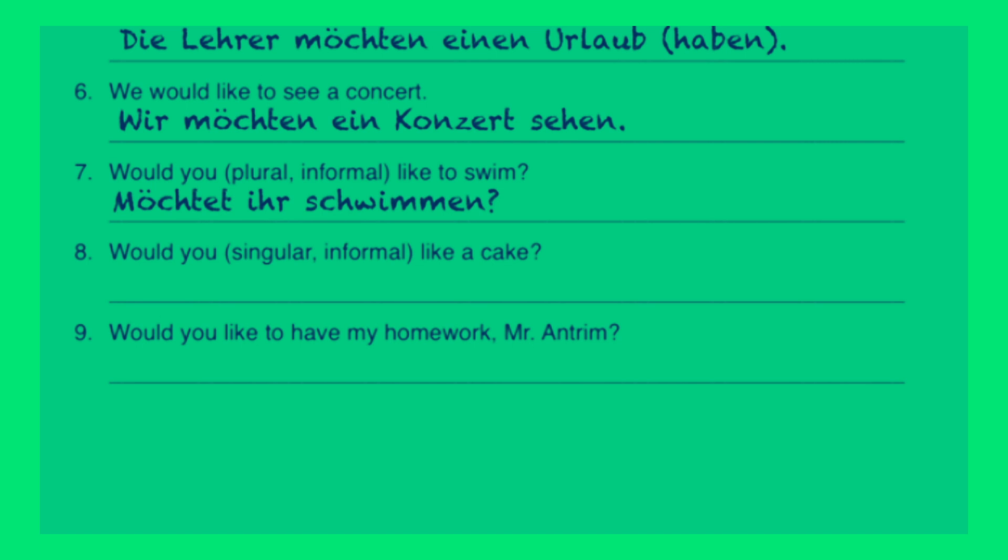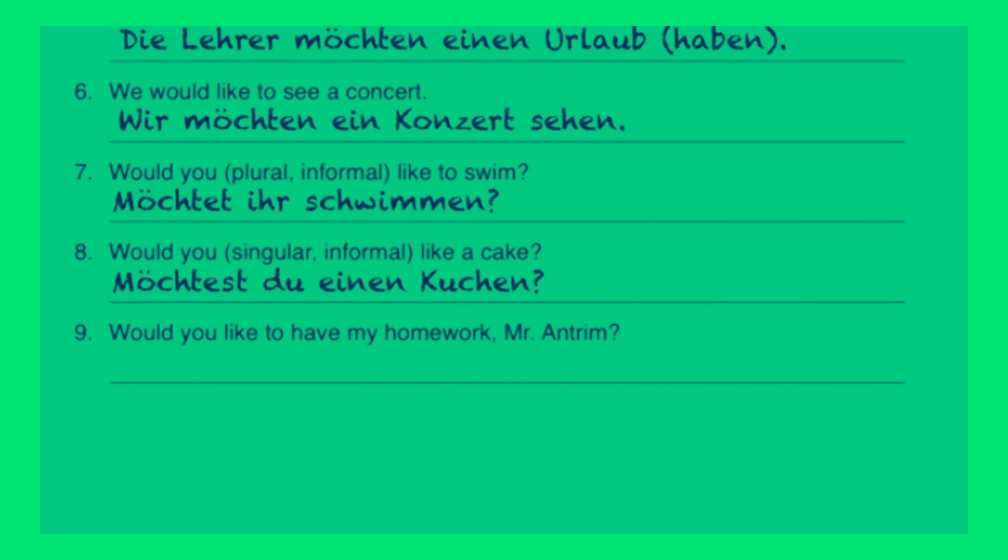Would you, singular informal this time, the du form, like a cake? Möchtest du einen Kuchen? Would you like a cake? Notice that I didn't put haben or essen at the end of this sentence, because generally speaking, if you're saying möchtest and you're talking about food, it's probably implied that you mean to eat it or to have it, because, well, having your cake is basically the same thing as eating it, no matter what people will tell you with that wonderful phrase of you can't have your cake and eat it too. That's not true. I'll have my cake and eat it. That's the point.